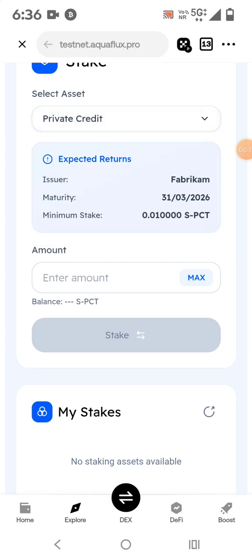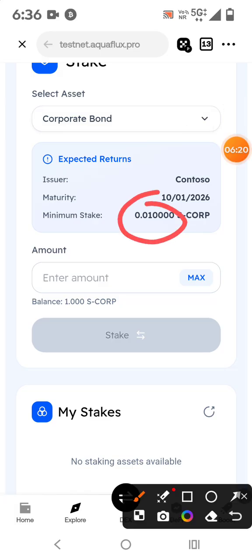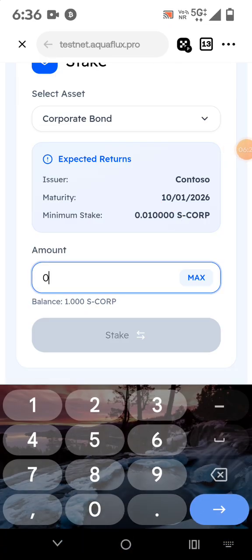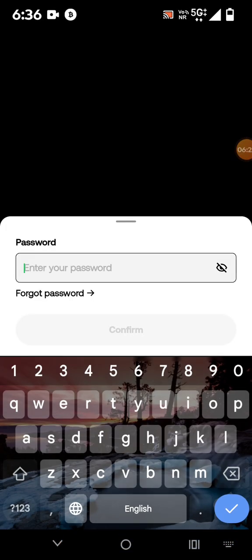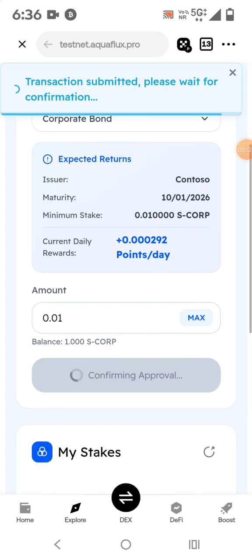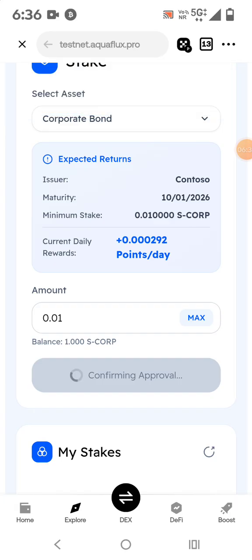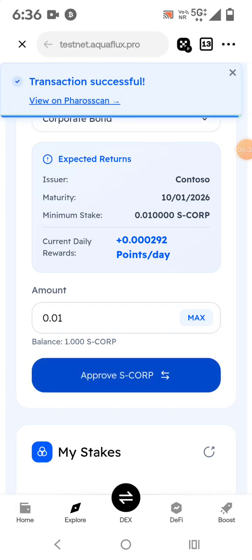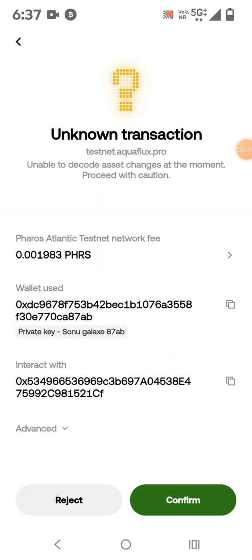So let me check. So you can see friend here 0.01 is the limit, so I will do this one 0.01. Access, approve. So same way you have to confirm contract. तो आपको पहले कॉन्ट्रैक्ट जो है अप्रूव करना है, and after that transaction will start. So you can see transaction contract is successful.